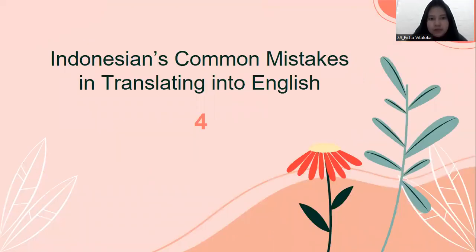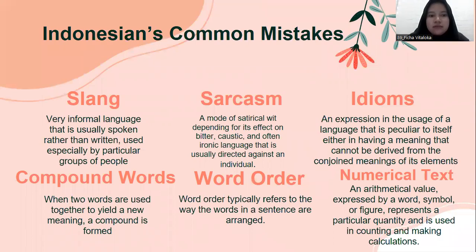Next. The fourth is about Indonesians' common mistakes in translating into English. First, slang, very informal language that is usually spoken rather than written, used especially by a particular group of people. Sarcasm, a mode of satirical wit depending for its effect on bitter, caustic, and often ironic language that is usually directed against an individual.